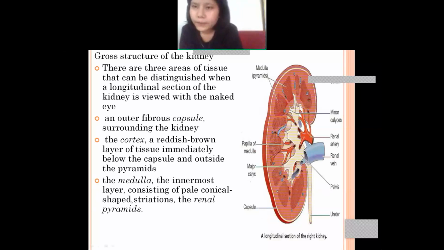Okay, the third area is the medulla. This is the third layer of the kidney, and it lies in the innermost compartment, very much inside. You will find that the medulla consists of pale, conical striations, meaning the shape is conical and they are like striations. All these lines are known as striations, which are the renal pyramids. Okay, is it clear? The three areas of the kidney.